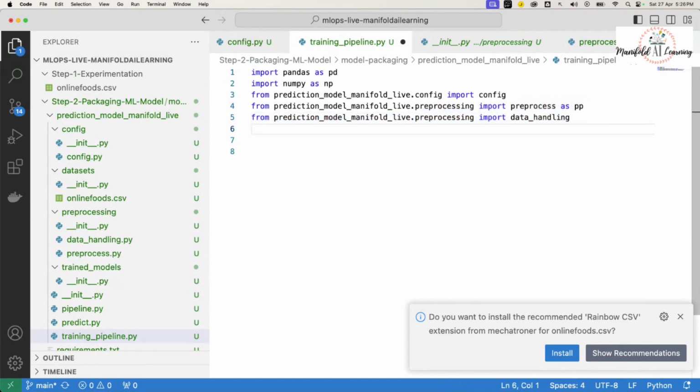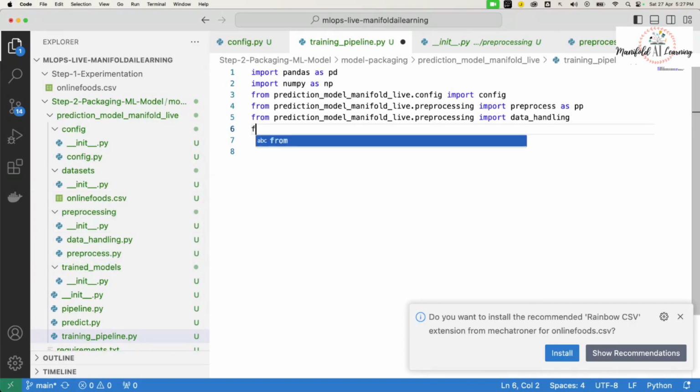Then the next logical step would obviously be instantiating my trained model. So let's say if I've got a trained model, I want to go ahead and instantiate it. That means load my trained model. And after loading my trained model, I'll have to go ahead and generate the prediction. So my next step would be loading my pipeline itself. Let's go ahead and load this training pipeline.